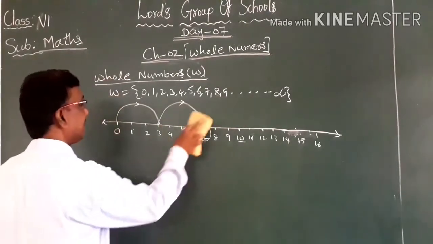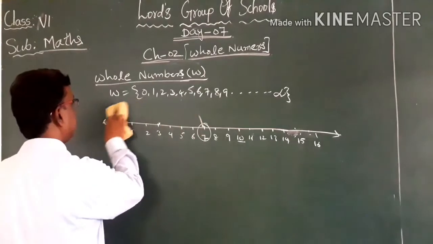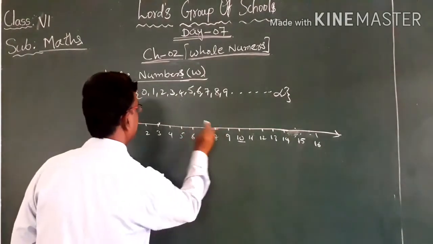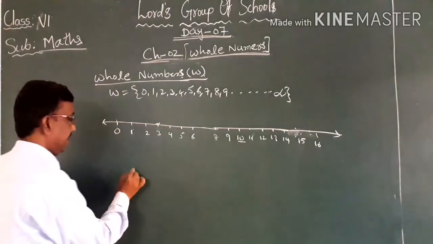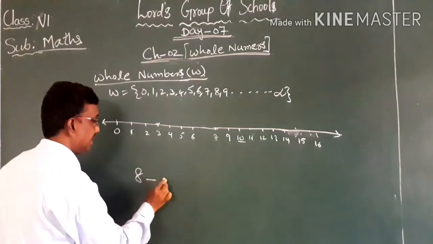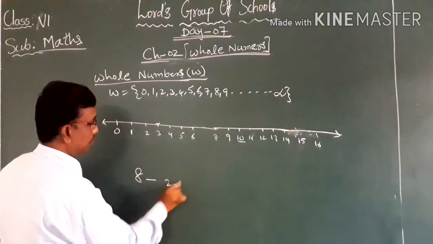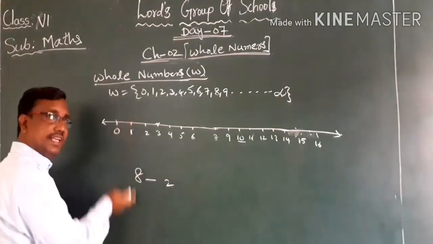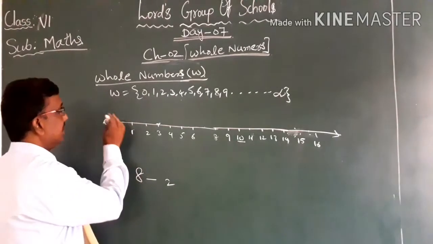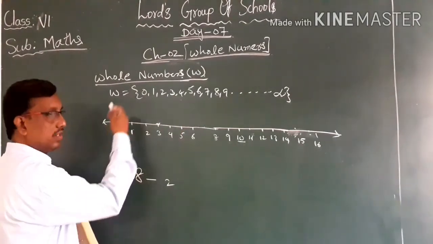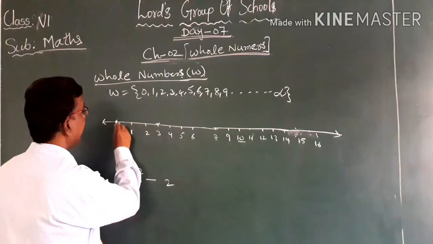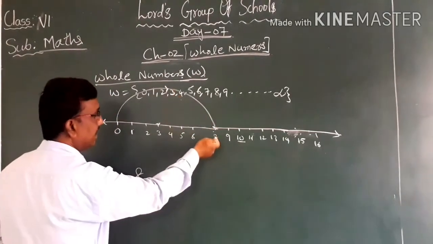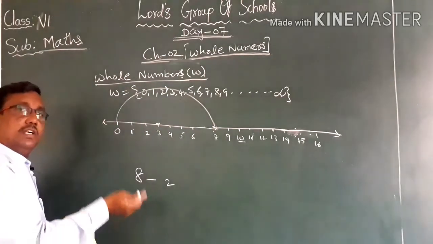Similarly, we can subtract whole numbers also. Say 8 minus 2. We are subtracting 2 from 8. So 8 will be on the right side of 0 on the number line. 1, 2, 3, directly we go to 8 first. From there we have to come back 2 units.